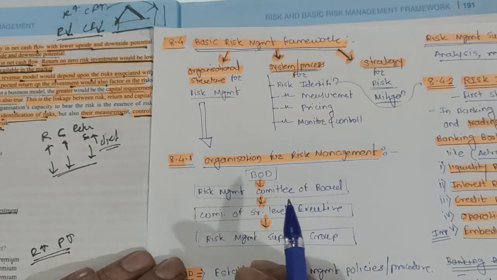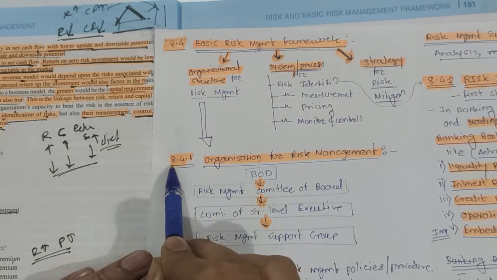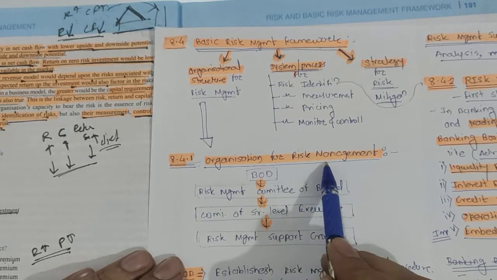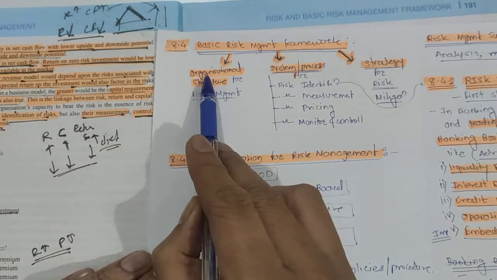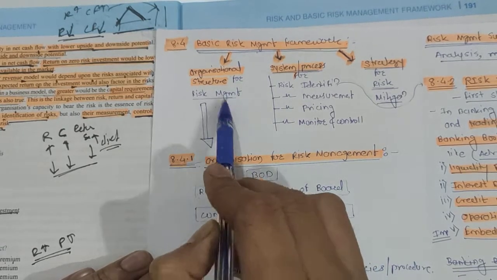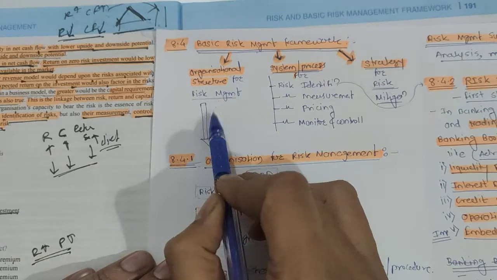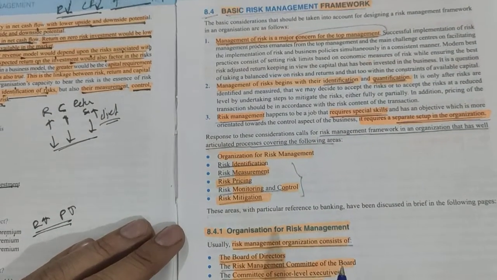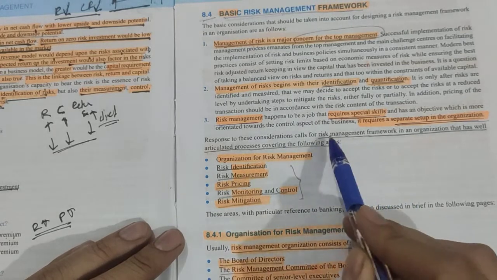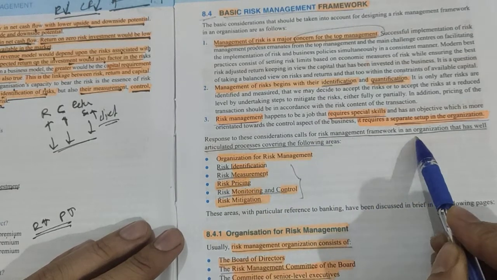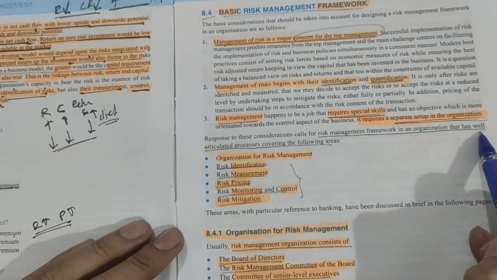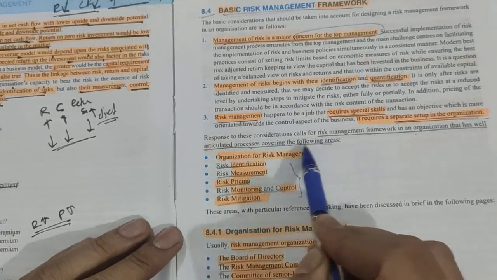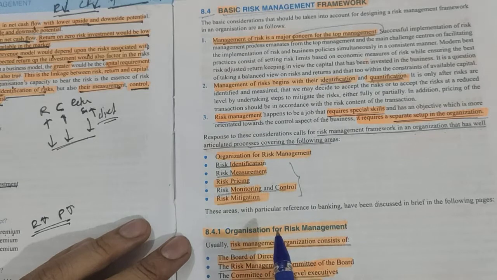So in this unit we have to study each and every point of that basic structure of the risk management framework. Very first is 8.4.1, the subtopic: organization for the risk management. What is the organizational structure for the risk management? See what your Macmillan book says: a risk management framework in an organization has a well articulated process covering the following areas.